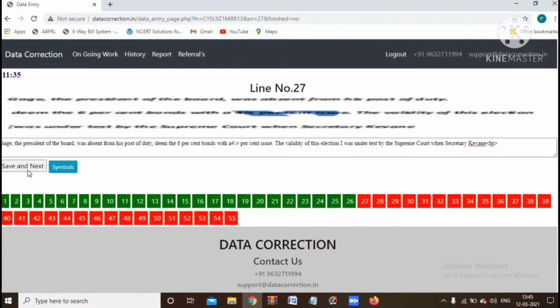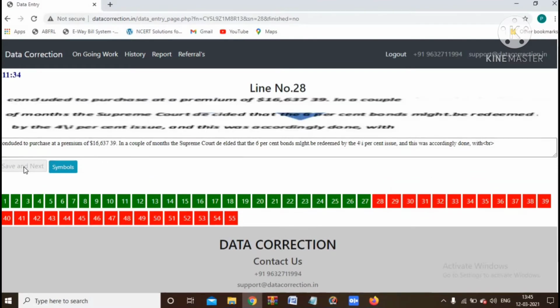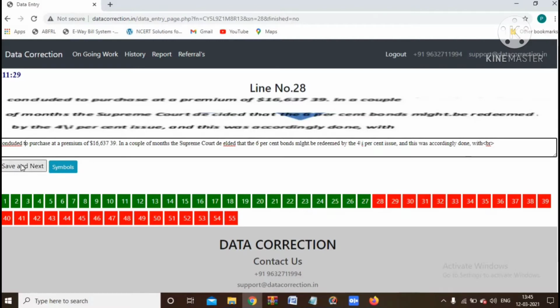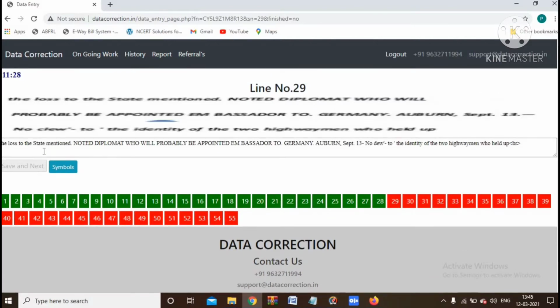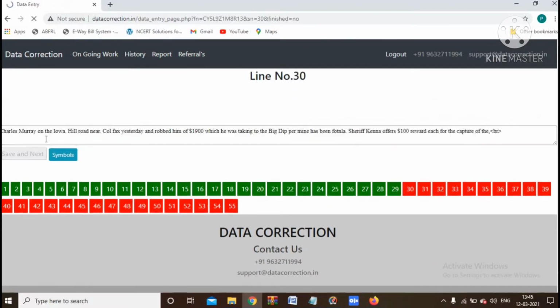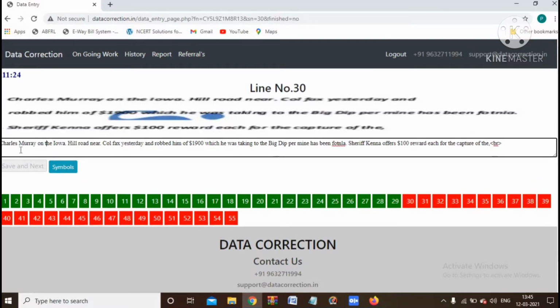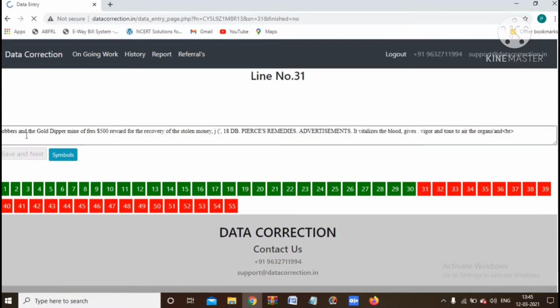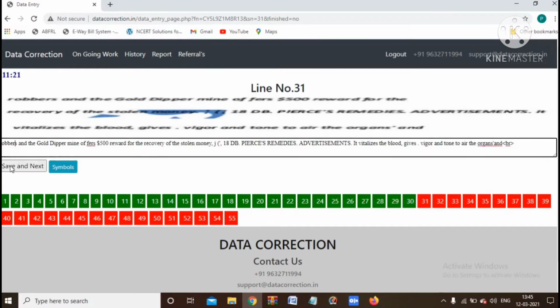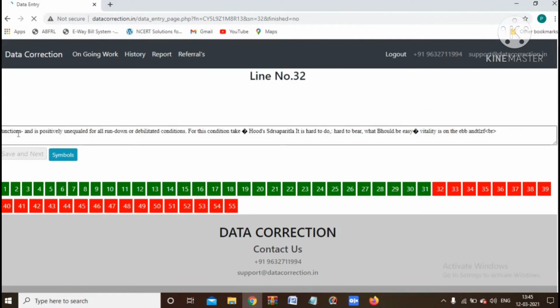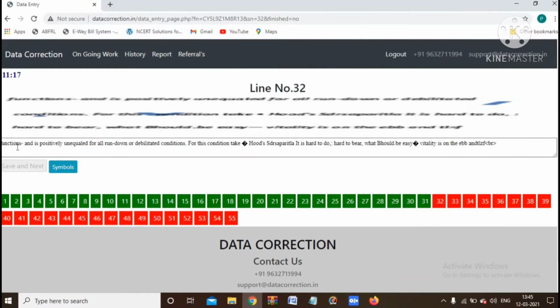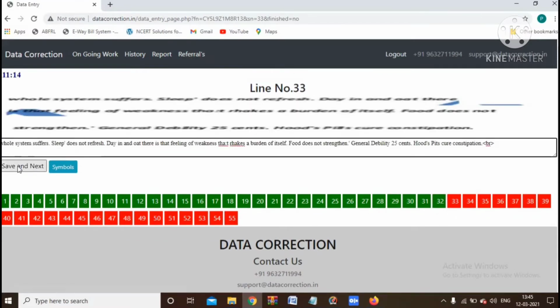It's almost done. For this work, we don't need any special requirement.